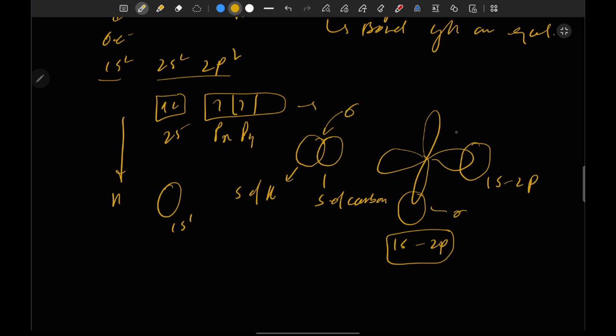This is a sigma bond, this is a sigma bond. But what about the fourth bond? We are okay with the three bond formation, but how can we form the fourth bond?